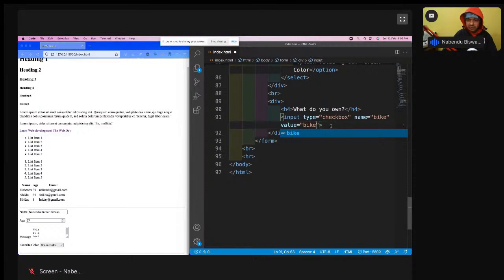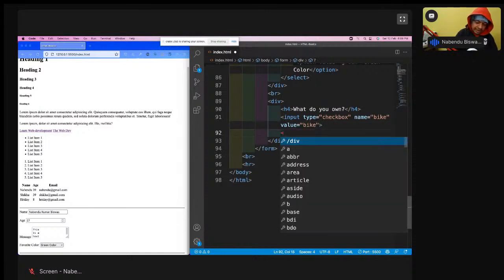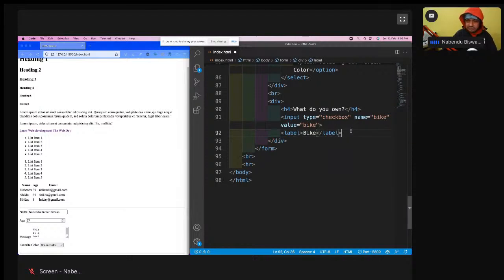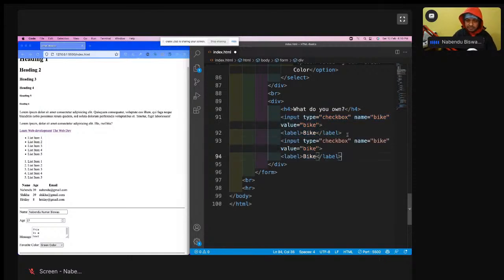Value is again required here, and I will have a label after it. See, I can have a label after the input also. Label is bike. Similar to this, I will have another checkbox, input of type checkbox, for car.